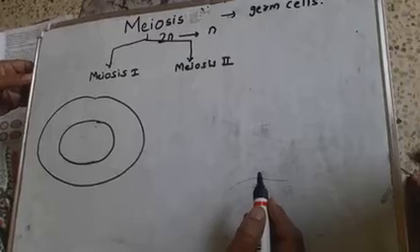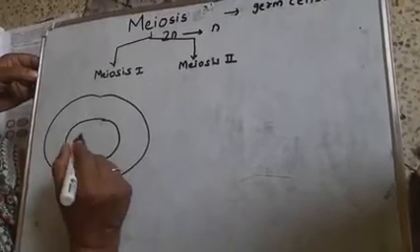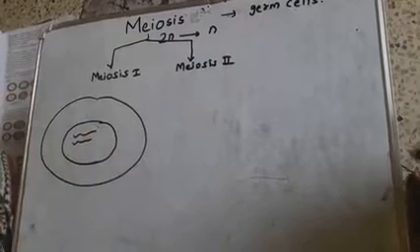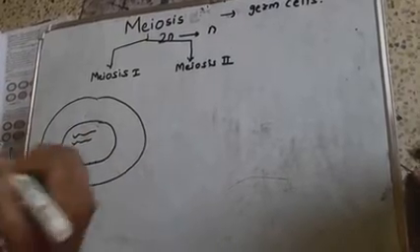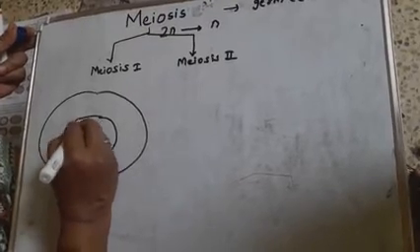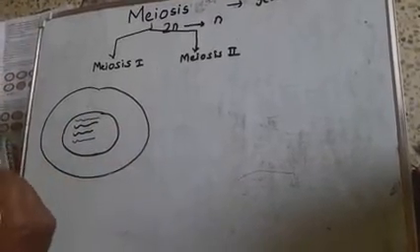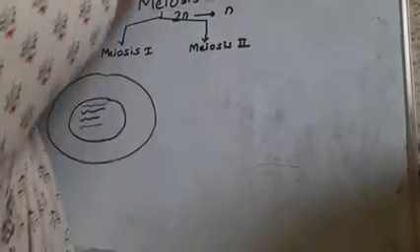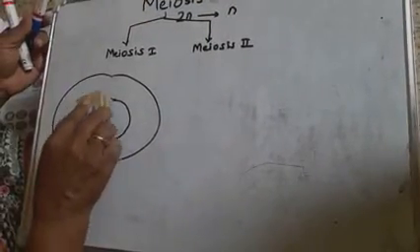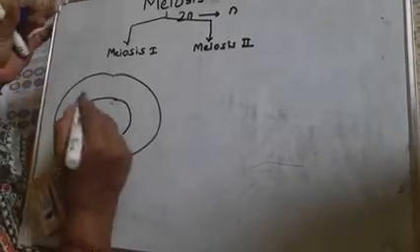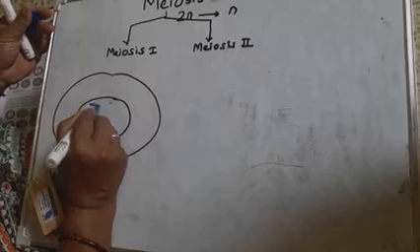Inside this germ cell, the chromosomes, which are like threads, start condensing. In this way they appear with their sister chromatids and get condensed and form pairs of homologous chromosomes.